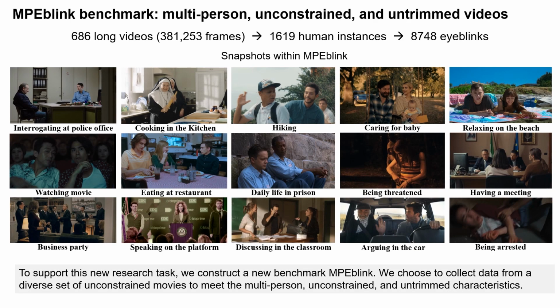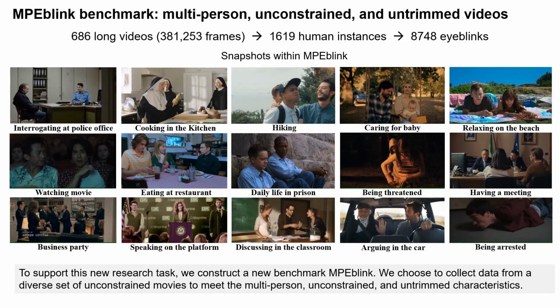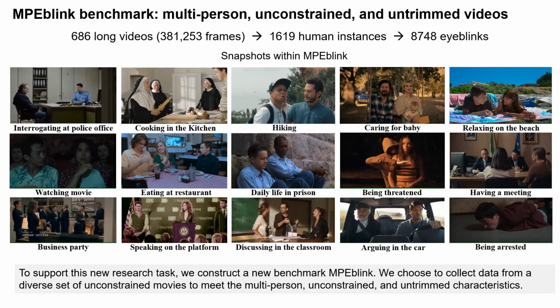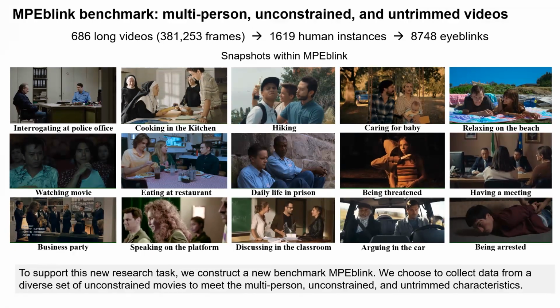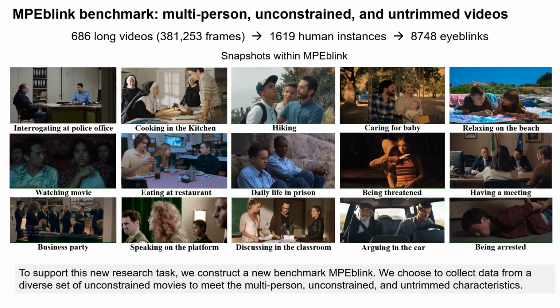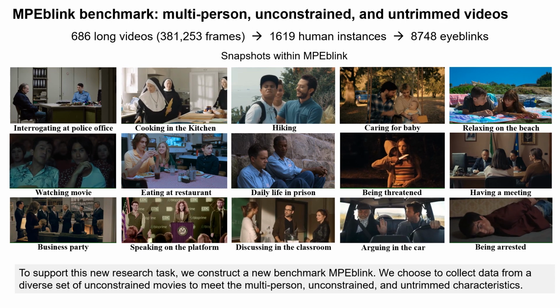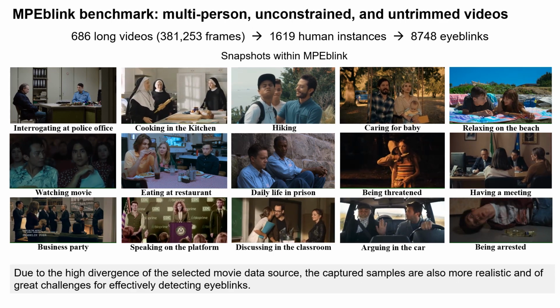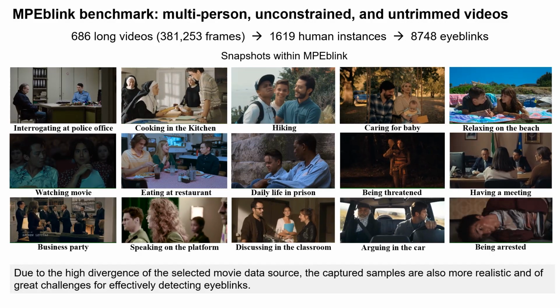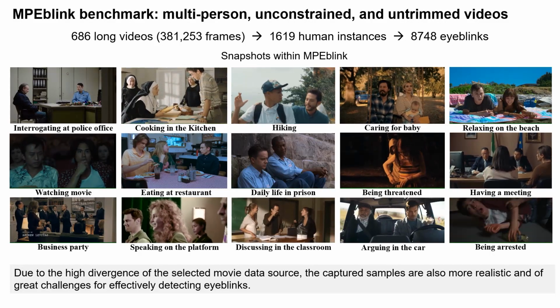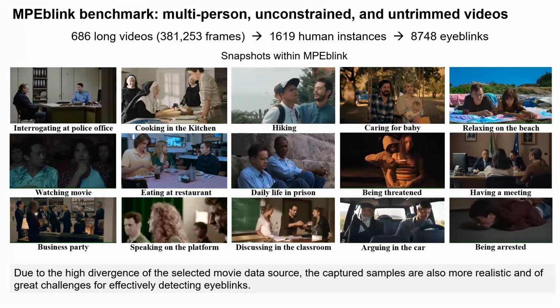To support this new research task, we construct a new benchmark, MPEblink. We choose to collect data from a diverse set of unconstrained movies to meet the multi-person, unconstrained, and untrimmed characteristics. Due to the high divergence of the selected movie data source, the captured samples are also more realistic and of great challenges for effectively detecting eyeblinks.